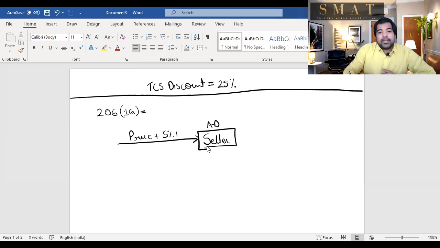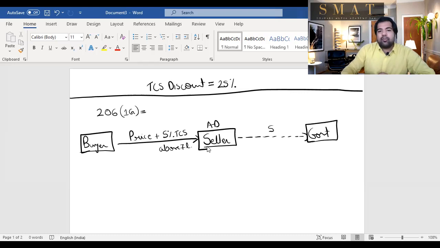So he has to collect the price plus 5% TCS. And that's a huge amount, guys. 5% TCS only above 7 lakh rupees. Again, I repeat, you are sending money abroad. So can you send Indian rupees? Of course, Indian rupees you can't send abroad. So you will convert the money. When you convert the money, the person who sells you the foreign exchange has to collect the price plus 5% TCS only if the amount is more than 7 lakhs. On that excess amount above 7 lakhs, he has to collect 5% TCS. So this is the buyer of foreign exchange. This is the seller of foreign exchange. He will collect 5% and he will pay to the government only if the amount is more than 7 lakh rupees. So above 7 lakh, 5%.